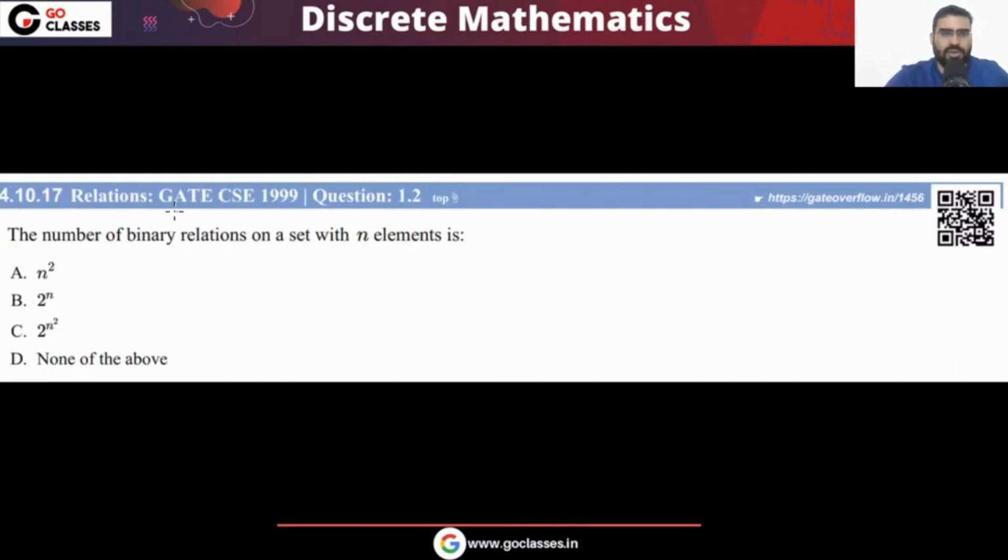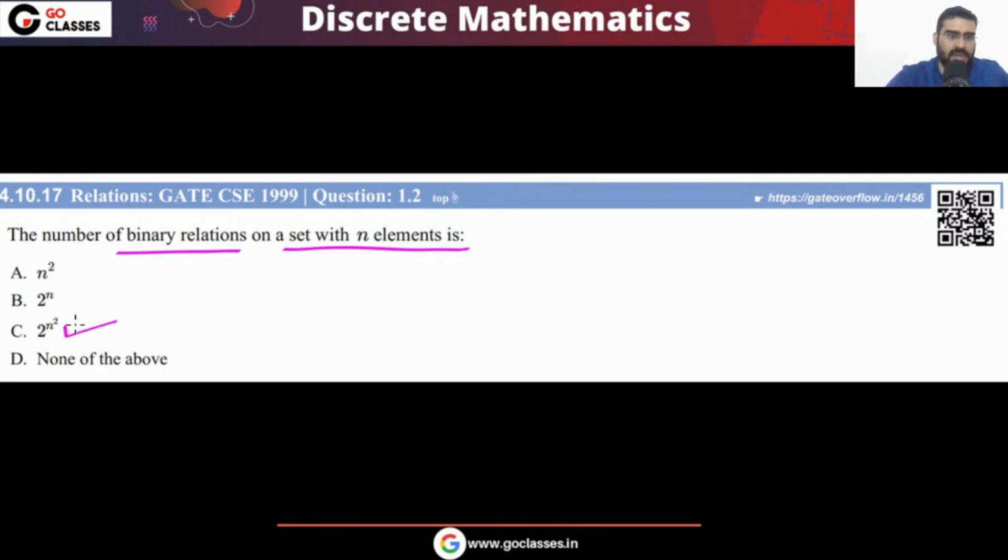This is another GATE question, GATE 1999 question. How many binary relations are there on a set with n elements? So the answer will be what? That will be 2 power n square. So this we have already seen, that the answer is 2 power n square.